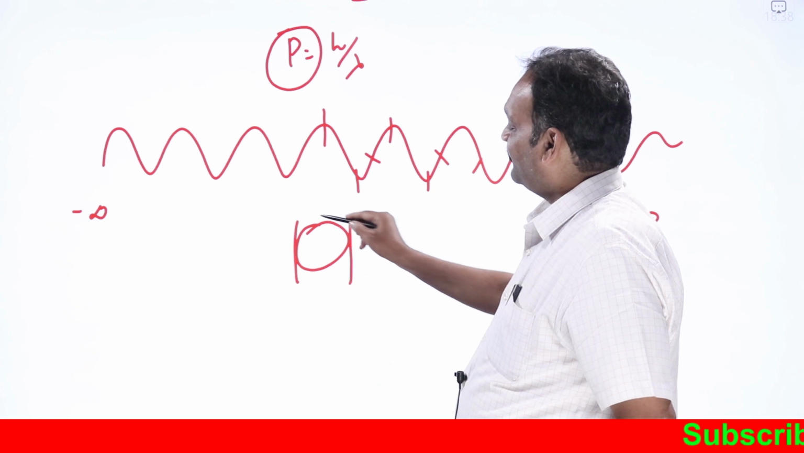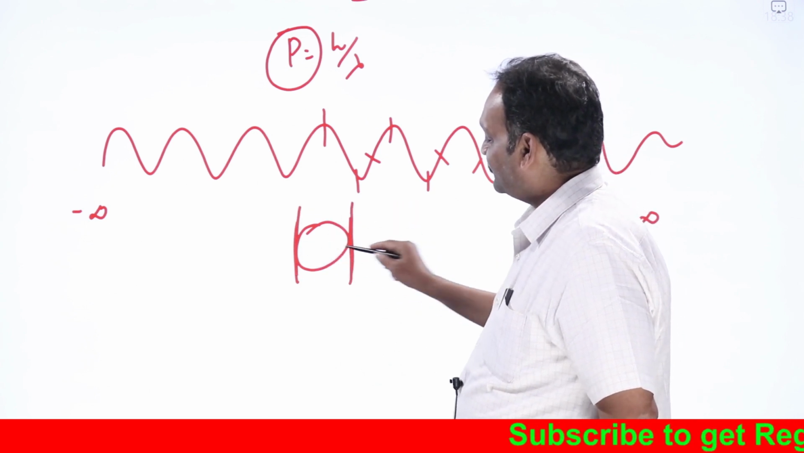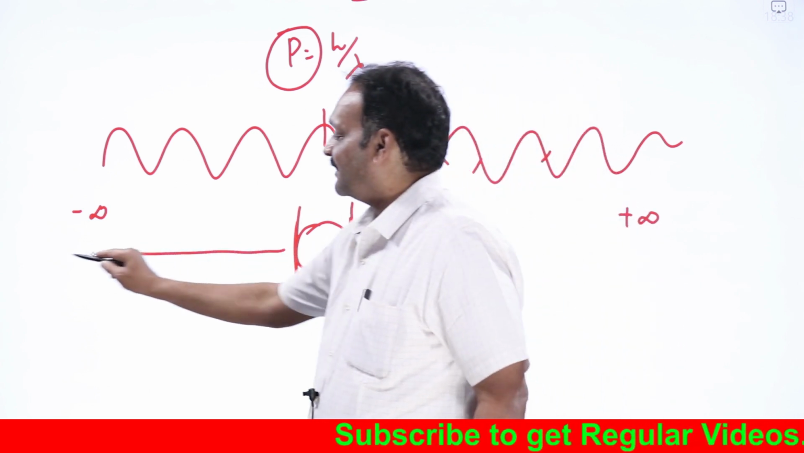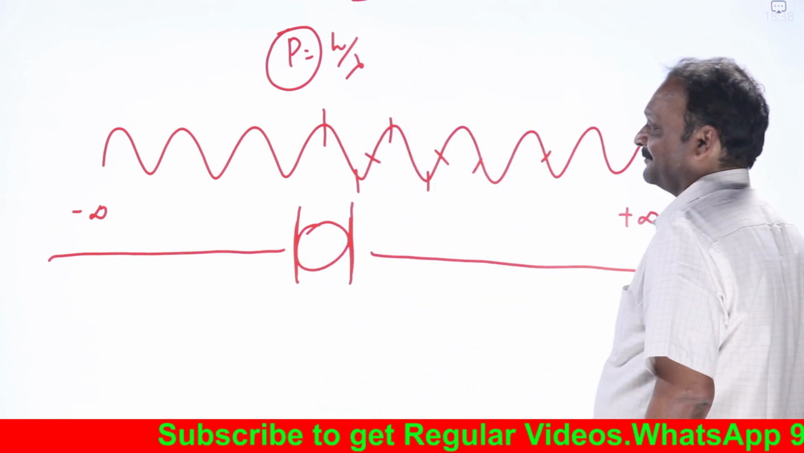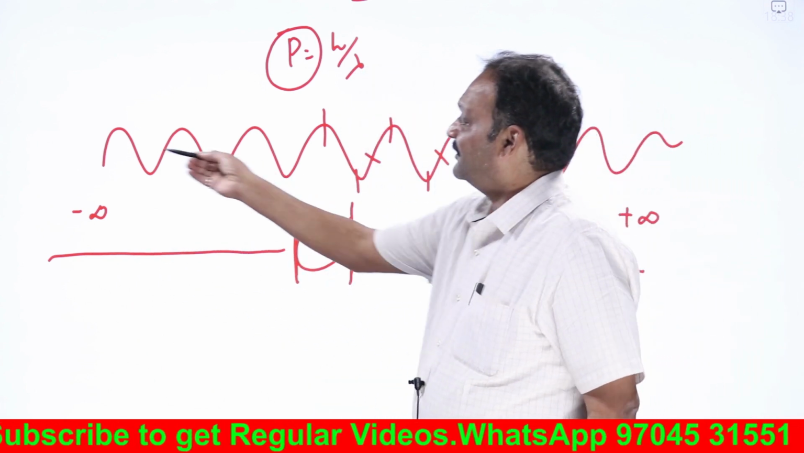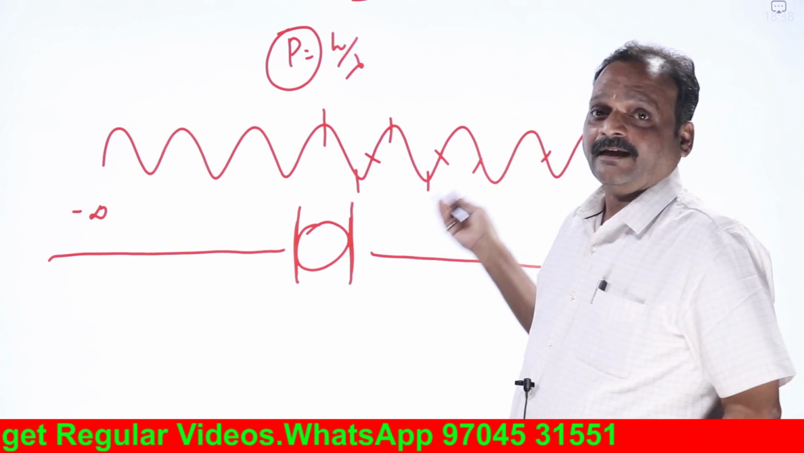What is the probability of finding the particle? It lies only between these regions. The particle is not present here, not present here. But what about this de Broglie wave? The de Broglie wave is present everywhere. Where do I cut the wave?